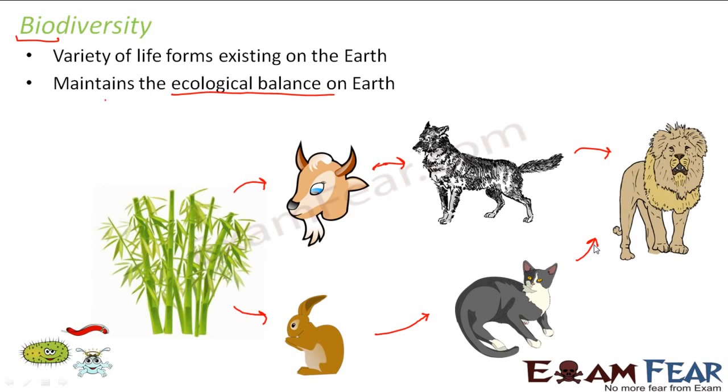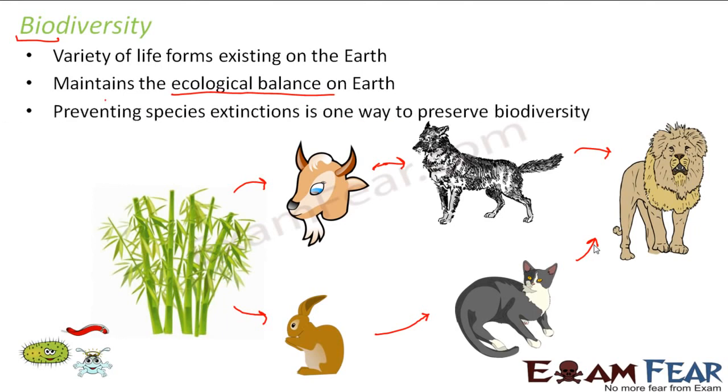So these microorganisms also play a role. They are the decomposers. All the different variety of life forms actually help each other. They need each other for their survival. So that is how biodiversity maintains the ecological balance on Earth, and that is why we are studying so many different life forms. That is why we encourage a variety of life forms existing on Earth.